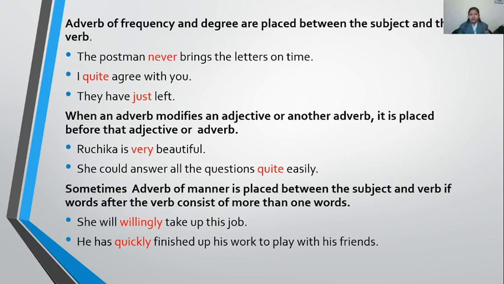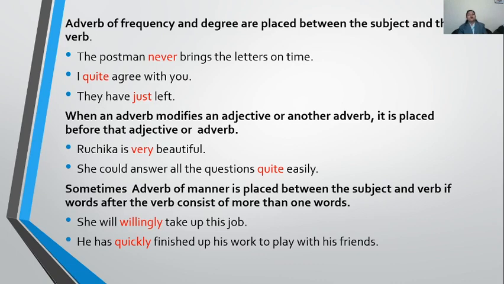Here I is my subject and agree is my verb, and quite is my adverb of degree, placed in between the subject and verb. They have just left. Just is my adverb of degree, placed between they and left, that is the main verb. Cleared? So now let's learn some of the exceptions.